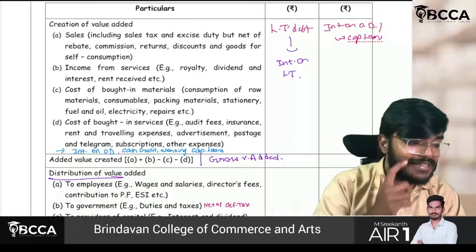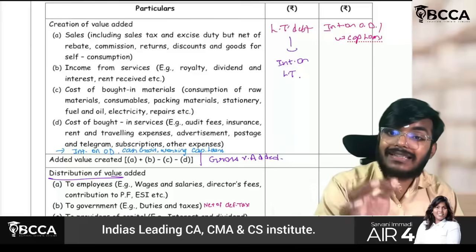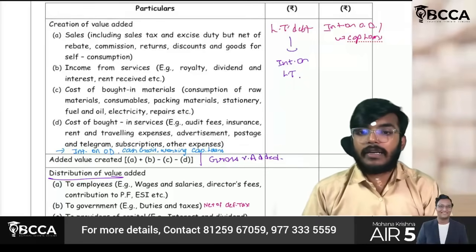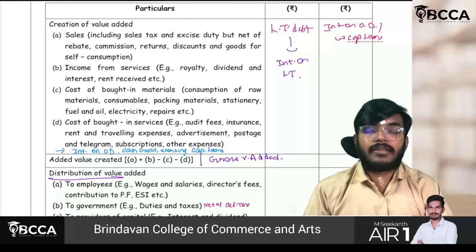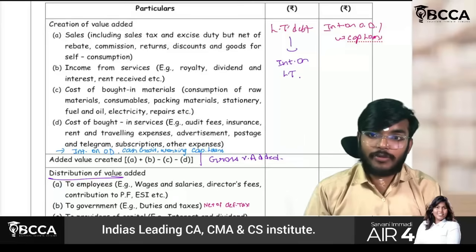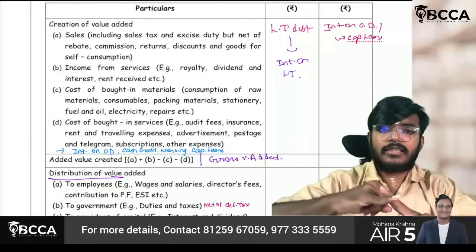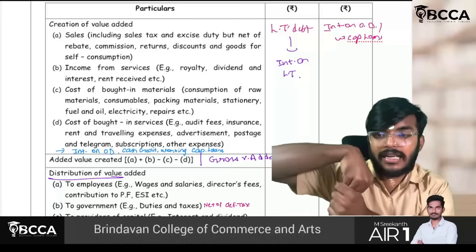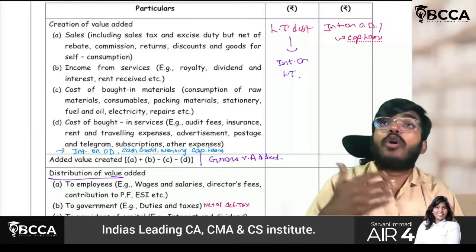It will be shown while calculating the gross value added statement. To conclude once again, sir, take sales, take other income, and expenses, you just have to do purchases, stock in trade, changes in inventory. Those items you have to make. Next thing, the cost of what in service. Sir, what cost will be included?